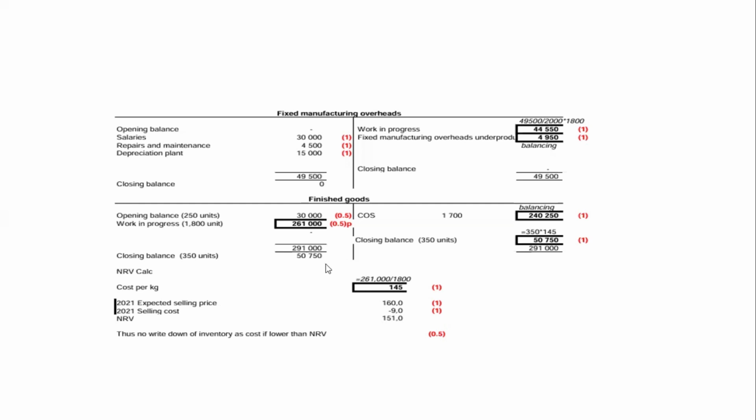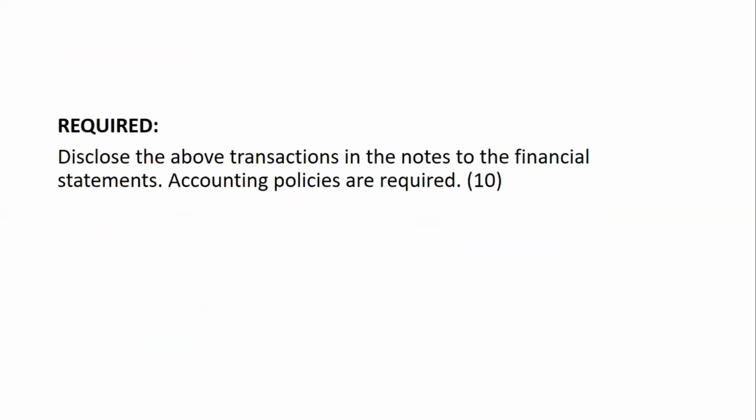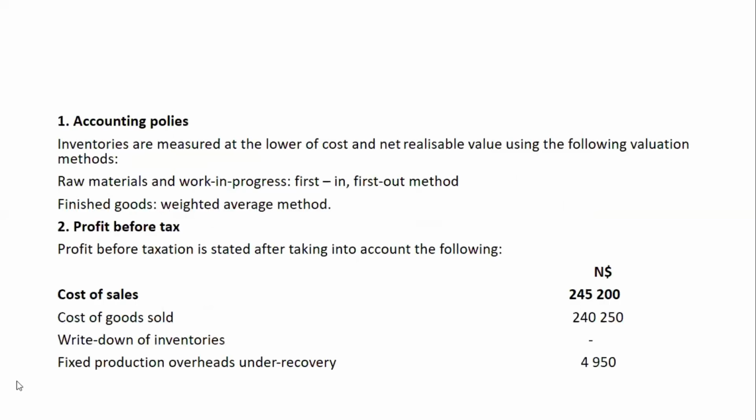Now, after doing the workings, we go back and answer the question correctly. Since this question is asking about the notes to the financial statements in accordance with IAS 2, study the accounting policy as required, write accounting policies, and say inventories are measured at the lower of cost and net realizable value using the following valuation methods or cost formulas.